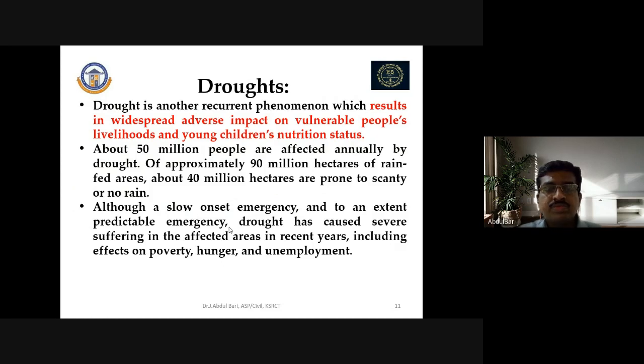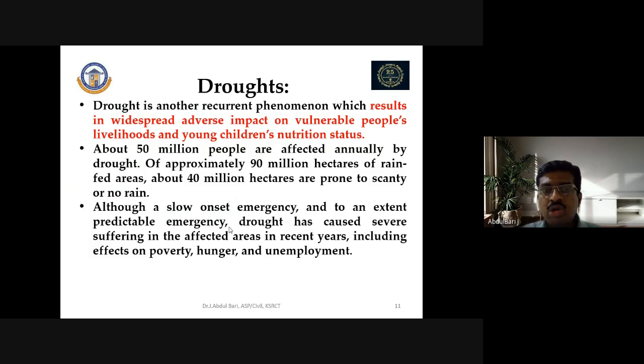Next, drought. Drought is another recurrent phenomenon which results in widespread adverse impact on vulnerable people's livelihoods and young children's nutrition status. So drought has occurred in the Rajasthan region. About 50 million people are affected annually by drought. Of approximately 90 million hectares of rainfed areas, about 50 million hectares are prone to scarcity or no rainfall. So as per the Indian situation, we can say that 50 million hectares of land has been prone to scanty or low rainfall. If there is no rainfall, drought will occur.